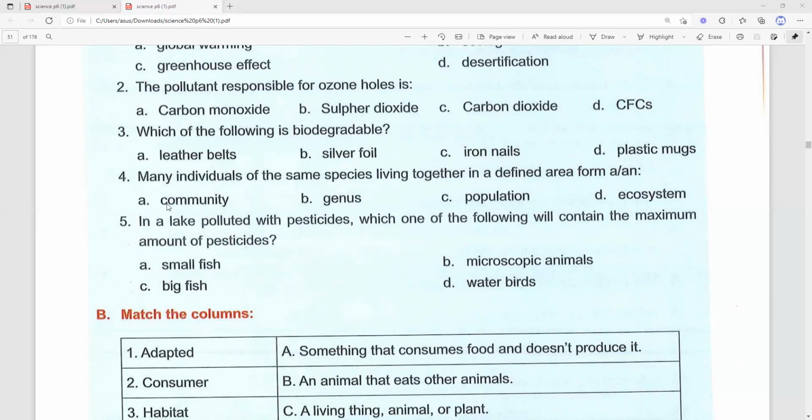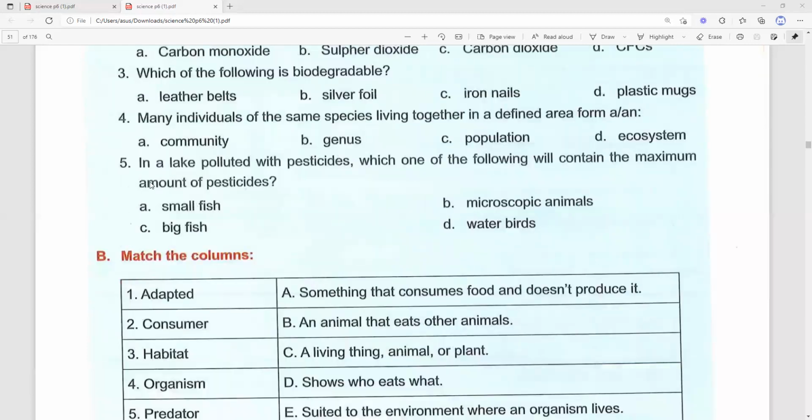Number 4, many individuals of the same species living together in a defined area form a or an. What is the correct answer, students? Many individuals of the same, okay, the key word here is the same species living together in a defined area. Yes. What is the answer? The answer is population. Okay, our answer here is population.